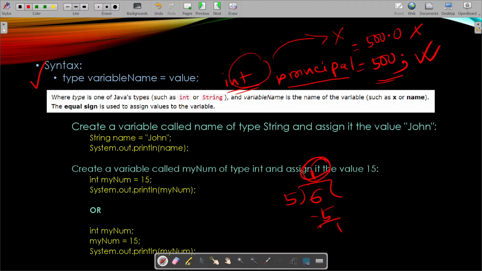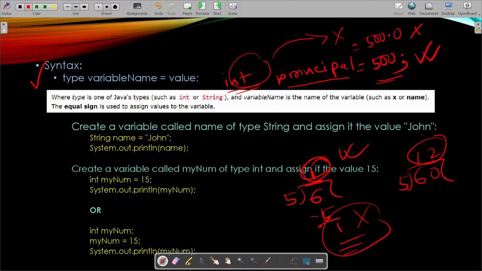So what does it print? It prints the quotient. Whenever you use the divide sign, it prints the quotient and the remainder is ignored. Make sure that you understand the remainder is ignored and it only prints the quotient. If it was something like 5 and 60, it would have printed 12.